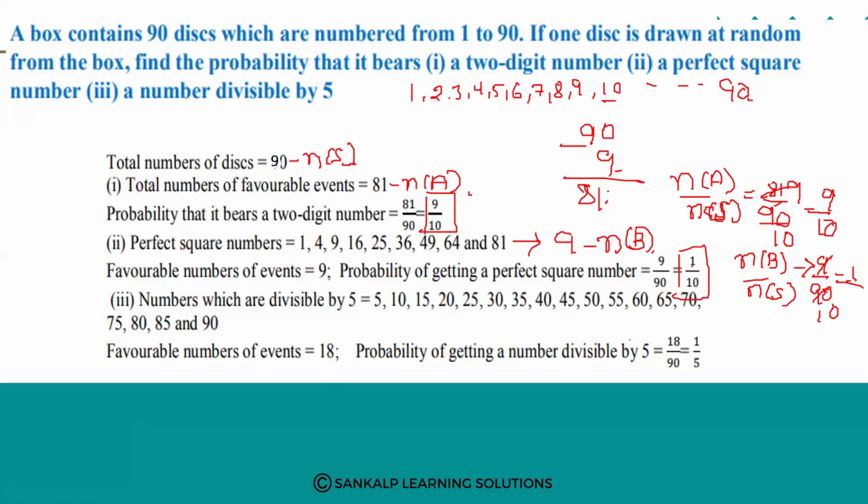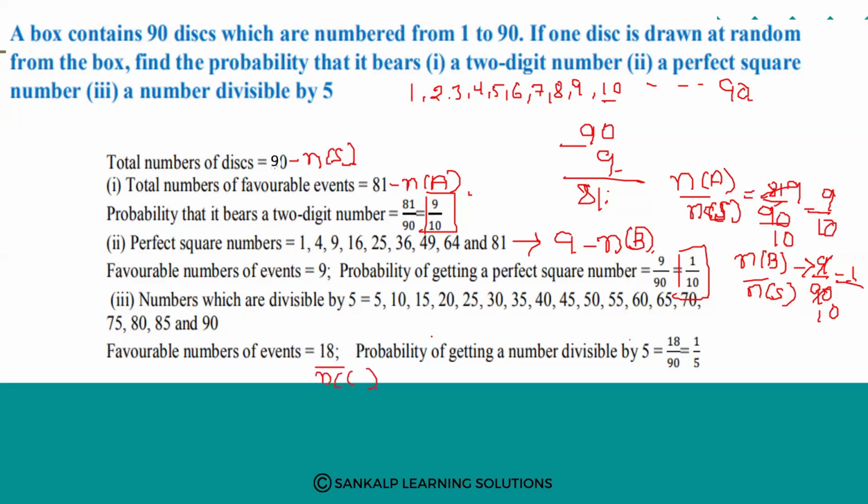Next, numbers which are divisible by 5: 5, 10, 15, 20, 25, 30, 35, 40, 45, 50, 55, 60, 65, 70, 75, 80, 85, and 90. All these numbers are divisible by 5. How many numbers are there? 1, 2, 3, up to 18. 18 numbers are there. So this is n of C.